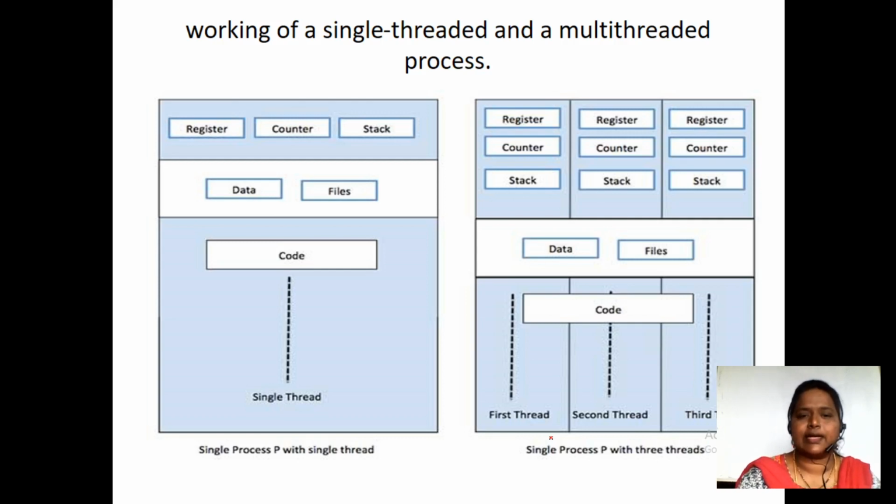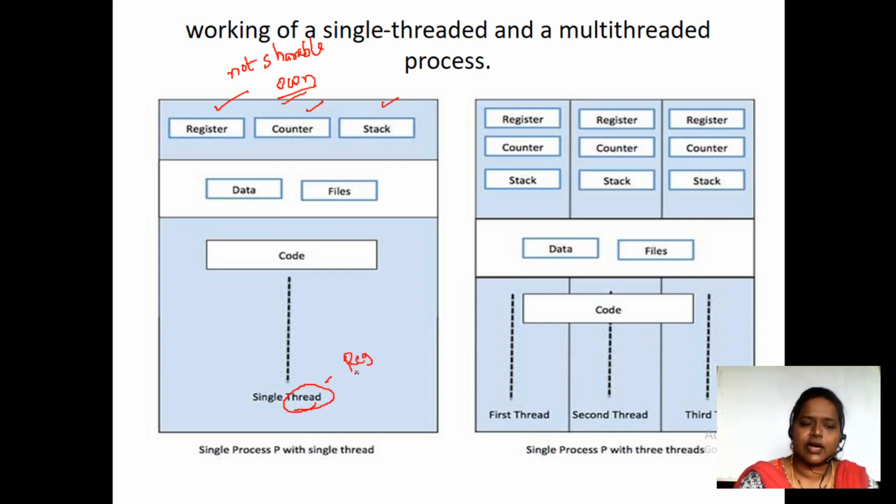And the next one is the diagram that is going to show the single-thread and a multi-thread process. So as I have said, the registers, the program counter, and the stack are there for each thread's own. It is not shareable. These three things are not shareable. For each and every thread, we have a register, a stack, and a program counter, each of its own.